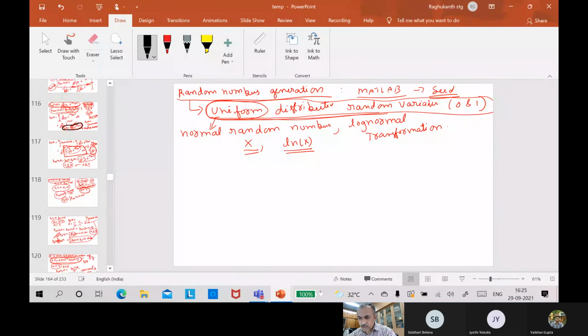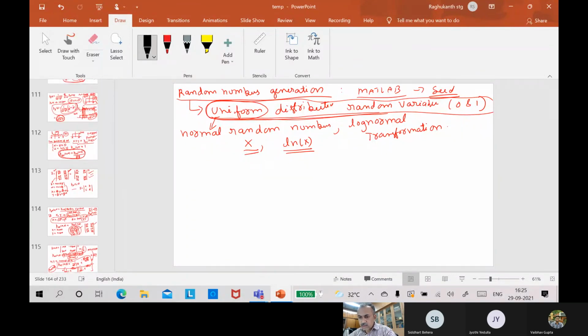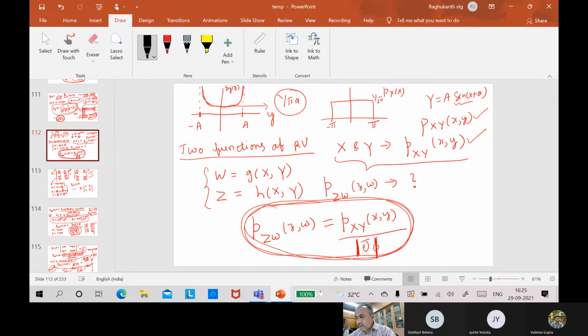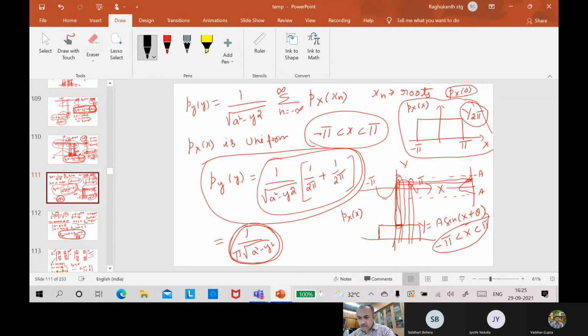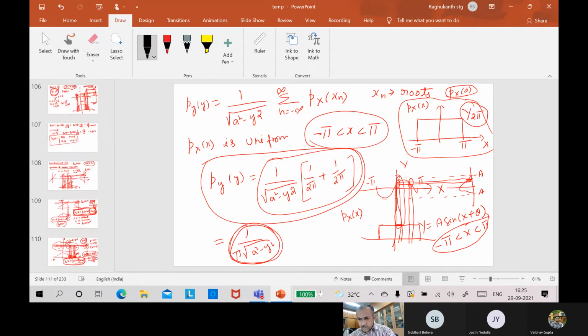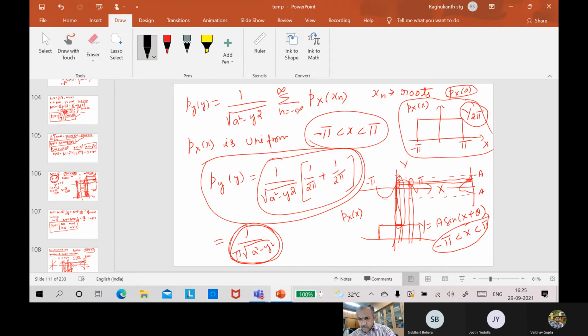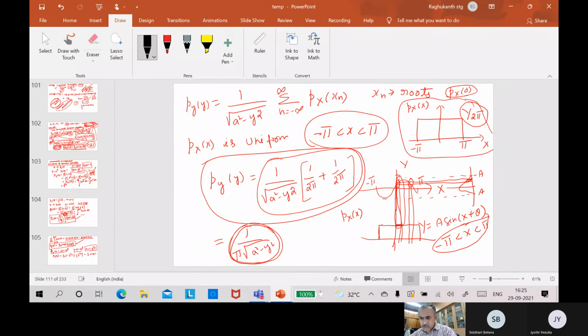Where is it, let me just check. So this was in 2 dimensions. For example, we have seen this transformation, no? So functions of random variables we have discussed here.